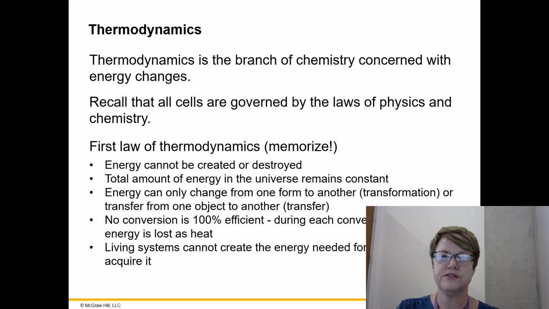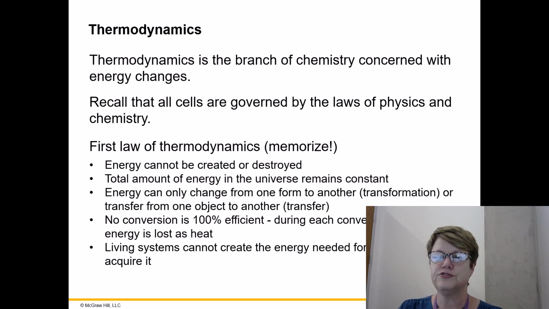So be careful when you're wording something that you don't imply that it can. Cells don't make energy. They take in energy in one form, and they can then transform it into another form or transfer it into another molecule. So that's the language that we want to be using when we think about this.